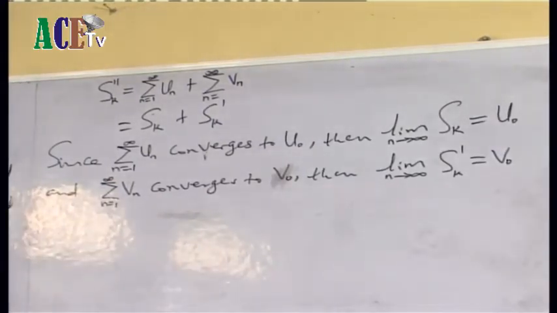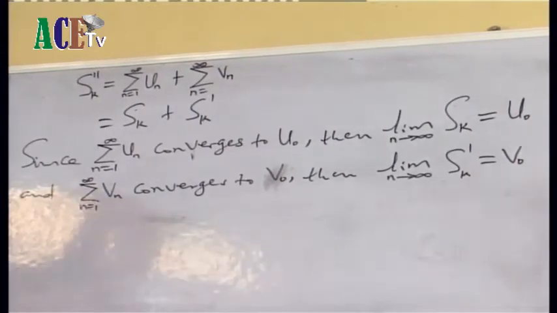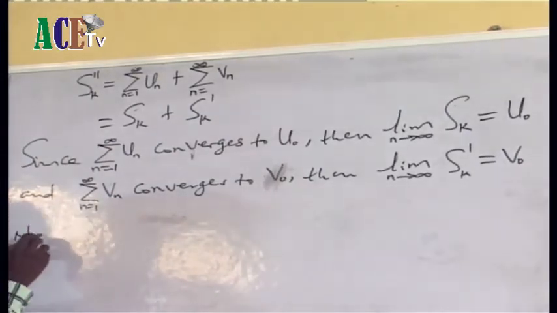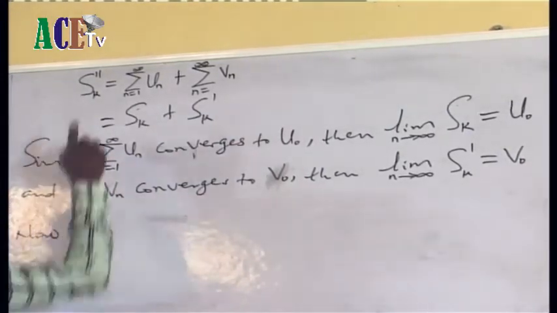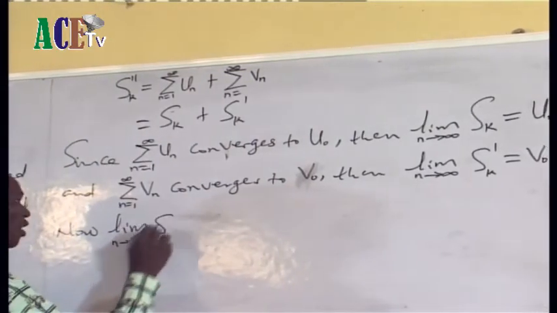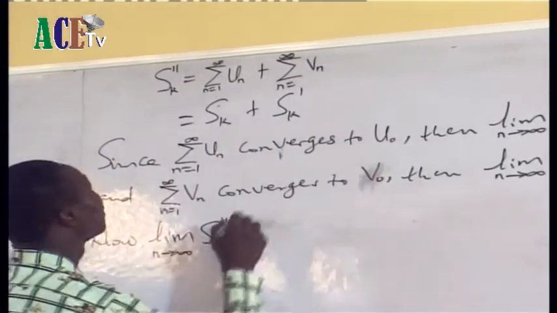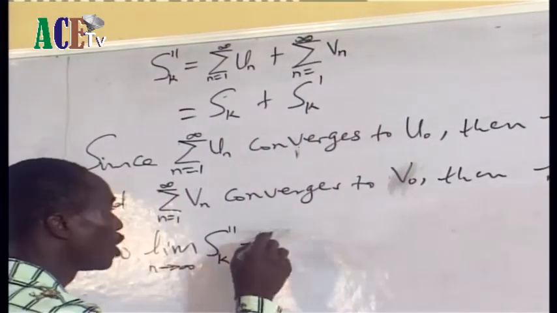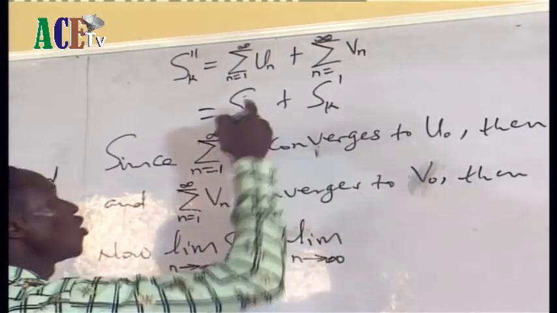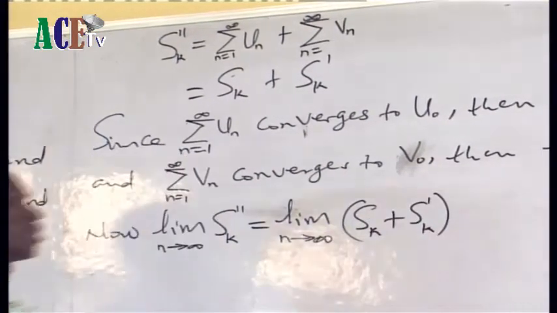Now, having stated that, look at their sum. Their sum here says the limit as n tends to infinity of sk prime prime can be equal to the limit as n tends to infinity of sk plus sk prime.